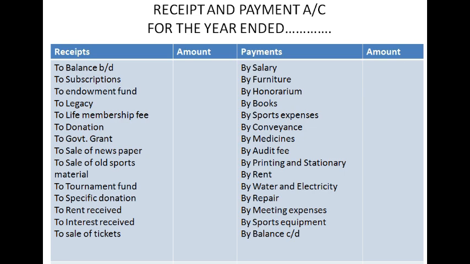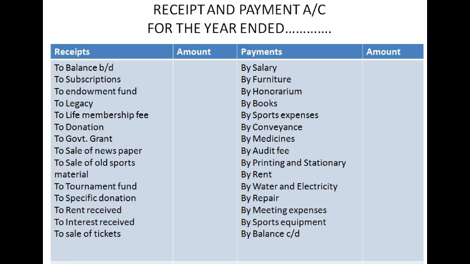So whatever cash is received in any form, whether revenue form or capital nature form, they're all written on the receipt side. Similarly, on the payment side, whatever cash is going out, like in the form of salary or in the form of purchase of any fixed assets, like salary is an expense, furniture is an asset. So on the payment side, the items that you are seeing is because cash has gone out of the organization.